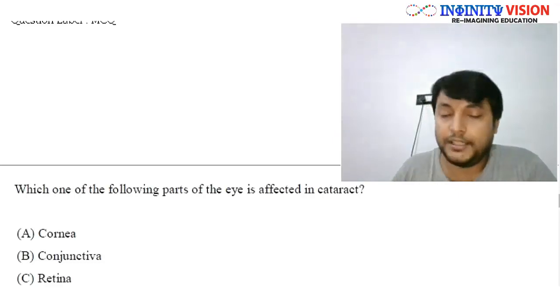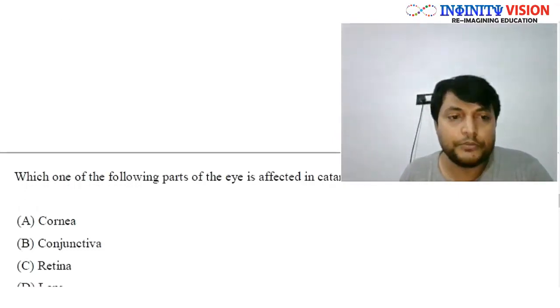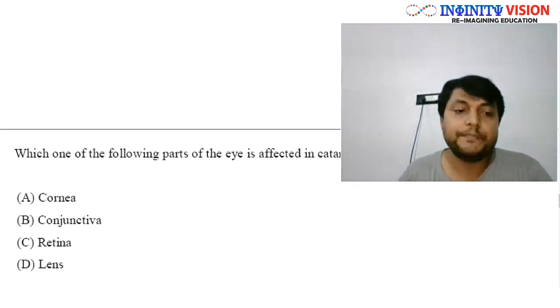लेंस का, lens of the eye, correct? So I hope you get the answer. Which one of the following part of the eye is affected? Lens.